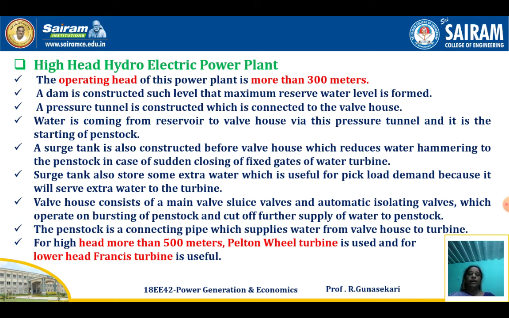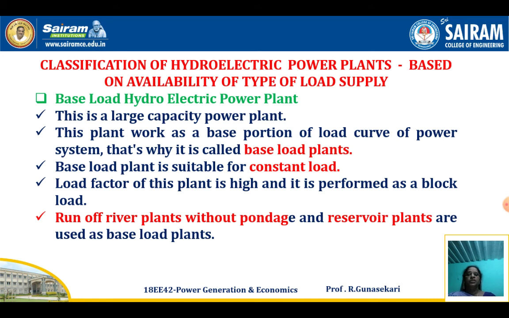For high head more than 500 meters, Pelton wheel turbines are used. For lower head, Francis turbines are used. Then classification based on availability of type of load supply. First one is the base load hydroelectric power plant, then the peak load power plant, and the pumped storage power plant. First we studied the base load